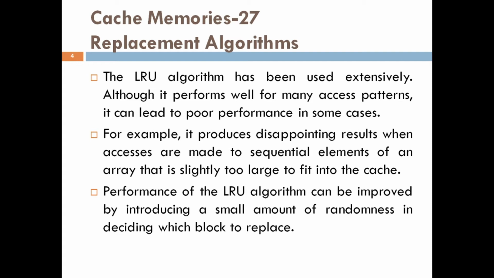Even though it performs well for many access patterns, it can lead to poor performance in some cases. For example, it produces disappointing results when memory accesses are made to sequential elements of an array that is slightly too large to fit into the cache.